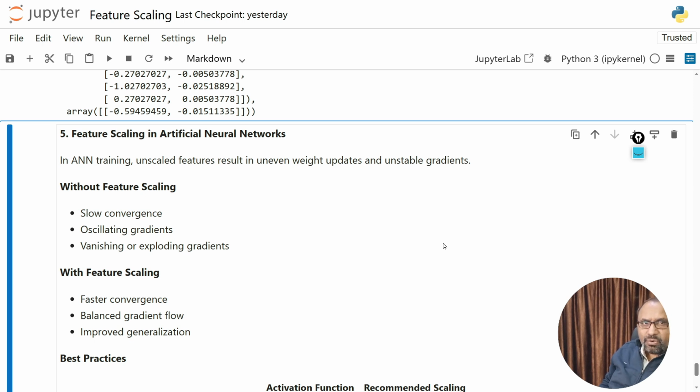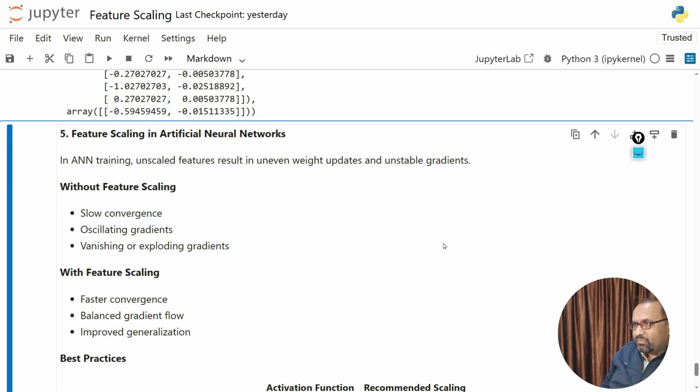Okay. So first, slow convergence, because features are on very different scales, gradient descent struggles to find the optimal direction. The network takes smaller steps in some directions and larger uncontrolled steps in others. As a result, training becomes unnecessarily slow. Okay. The second problem is oscillating gradient. Instead of smoothly moving towards the minimum error, the gradient keeps jumping back and forth. The learning curve becomes unstable and training does not settle properly.